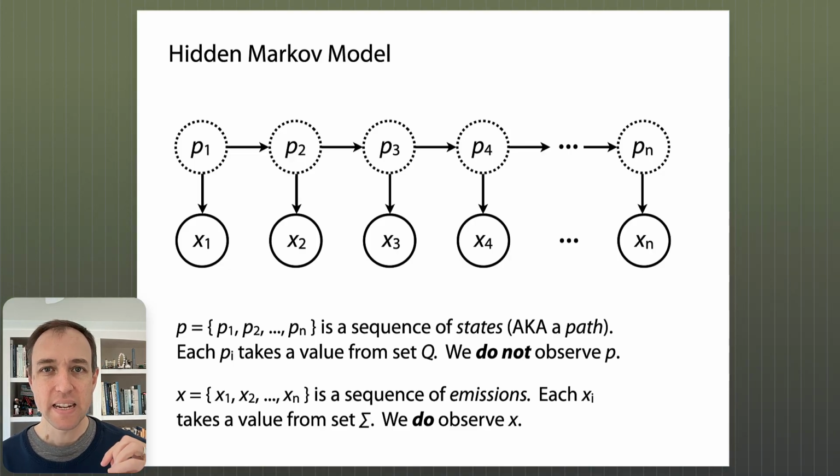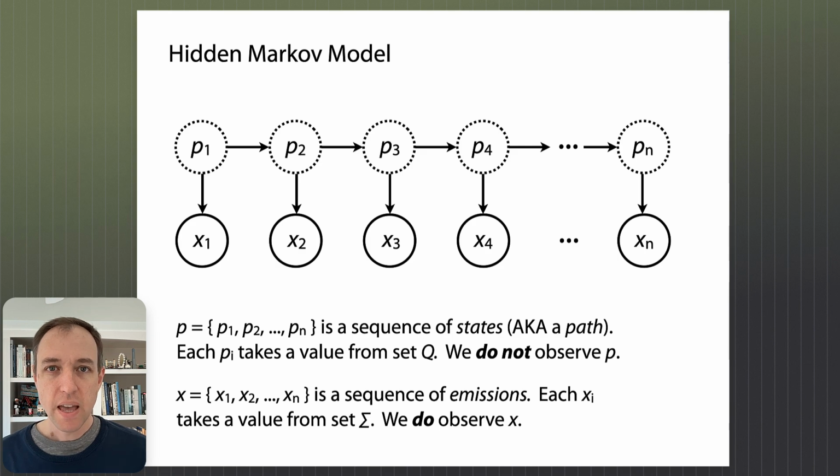And these states are connected by transitions, or edges. I'm going to use those two interchangeably, but I'll try to use the term transitions, which is a bit more compatible with thinking about states. There are two kinds of transitions in this diagram: the vertical ones and the horizontal ones. The vertical ones point from p sub i to x sub i, connecting each p with the x in its same step. The horizontal ones connect successive p's, connecting p sub i to p sub i plus 1, and so on.